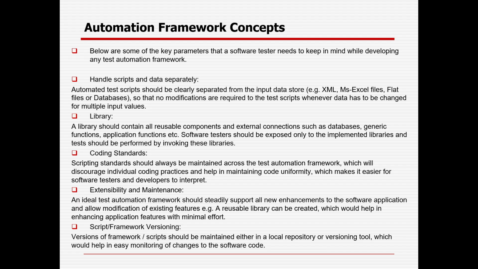Versions of the framework or scripts should be maintained either in a local repository or a version control tool, which would help in easy monitoring of changes to the software code. So these are a couple of important key parameters any automation software tester needs to keep in mind whenever they are working with the framework, optimizing the framework, developing a new framework, or updating the framework.